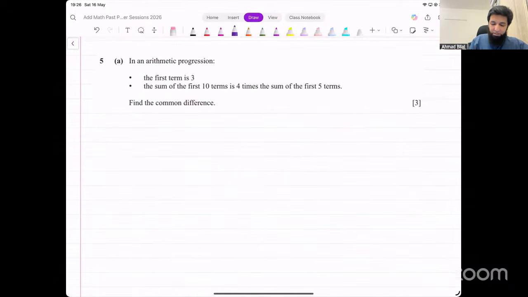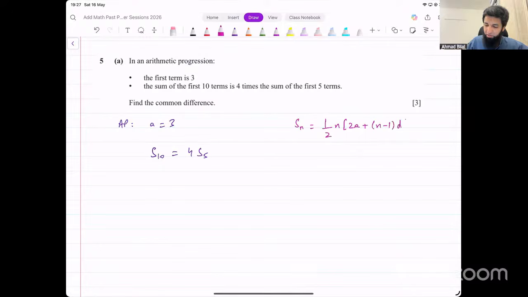In an AP, the first term is 3, so it's an arithmetic progression. A is equal to 3. The sum of the first 10 terms is 4 times the sum of the first 5 terms. Okay, so that means S10 is equal to 4 times S5. What's the sum formula for an arithmetic progression? It looks like this: half n into 2a plus n minus 1 times d. That's the sum formula for an arithmetic progression.